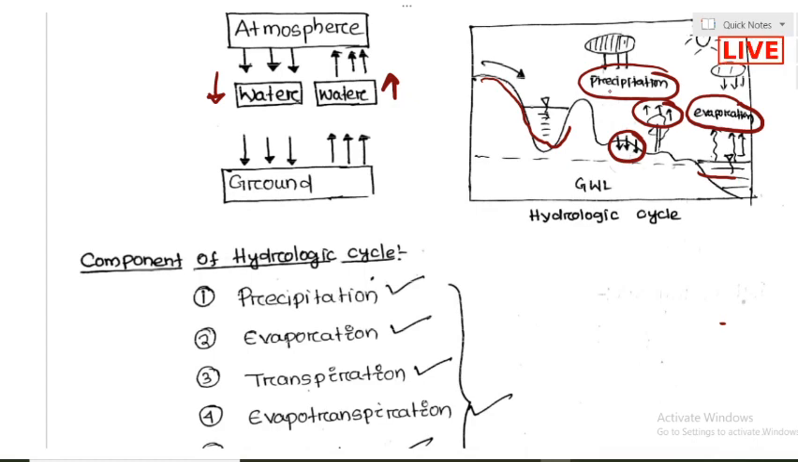First we will study the input parameter, then the losses parameter, then the output parameter. What is the input parameter? Precipitation, which we will study in detail. Then we will study the losses: evaporation, transpiration, evapotranspiration and infiltration. In the last part, the output of the catchment is called runoff or discharge, which we are going to see in detail in the next slide.